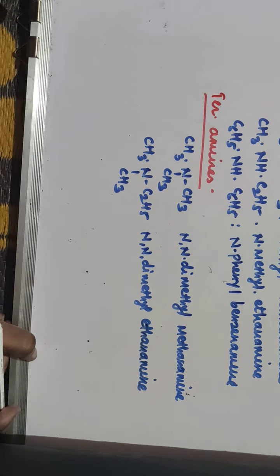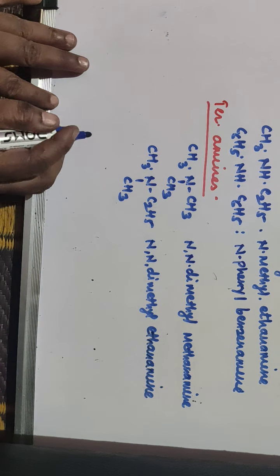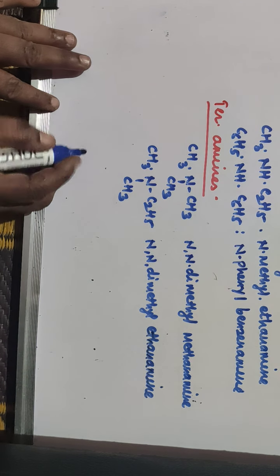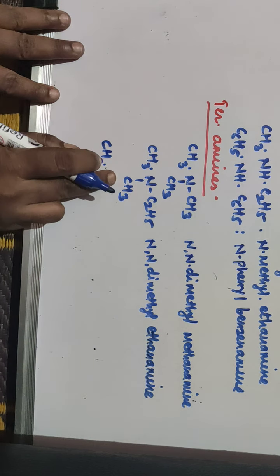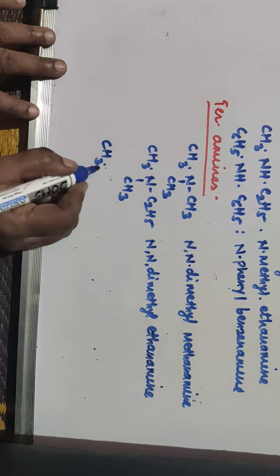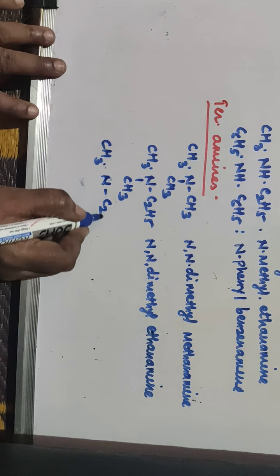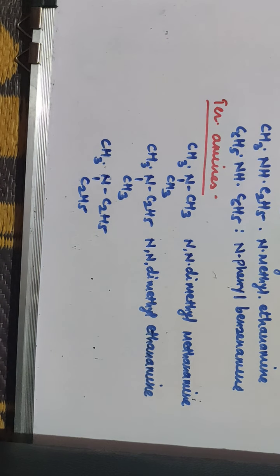We'll take one more compound: CH3, then N, then C2H5 twice. So here again your ethenamine will be the parental hydrocarbon. That means ethenamine is your parental compound, main compound, and the remaining two groups are N substituents.